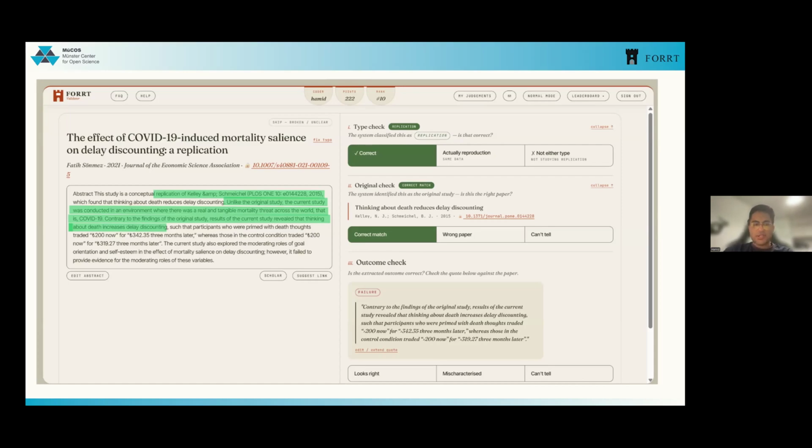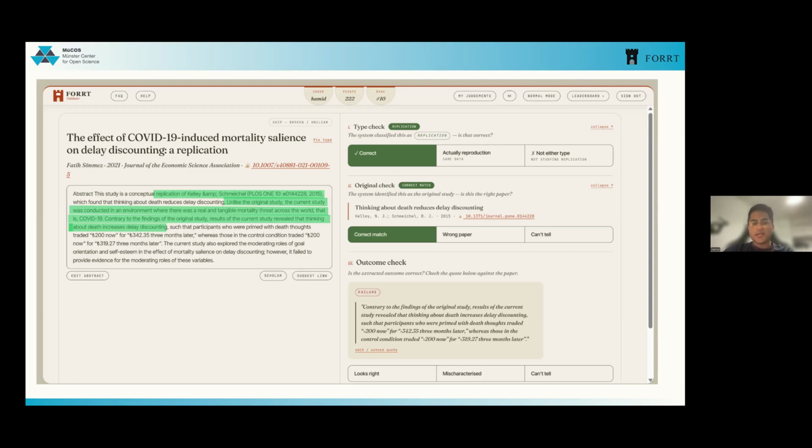It is mentioned that it's a conceptual replication, and you have to check whether they use new data or actually used the original data. Here it says that unlike the original study, the current study was conducted in an environment where, etc., which shows that it's new data.